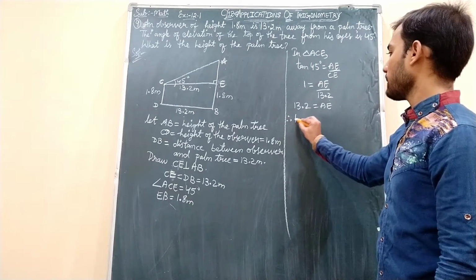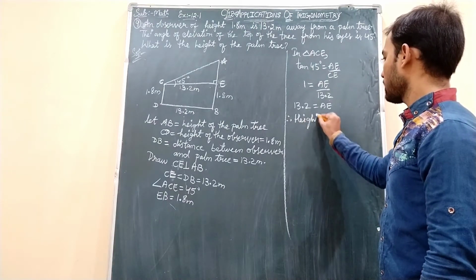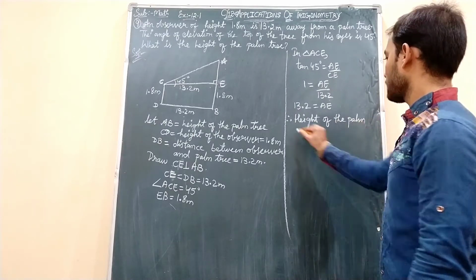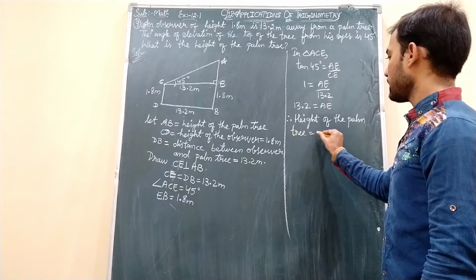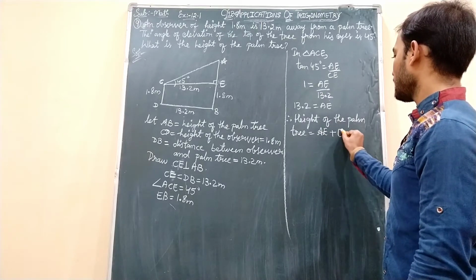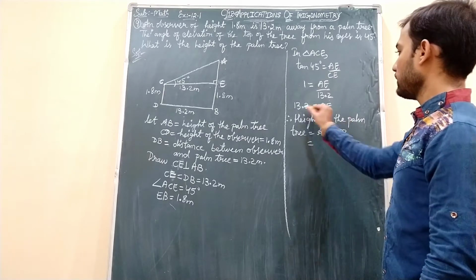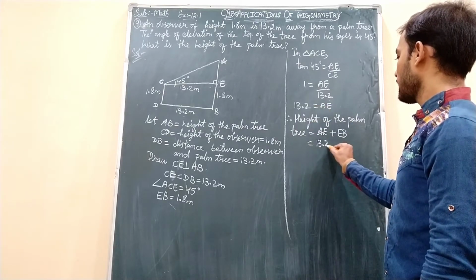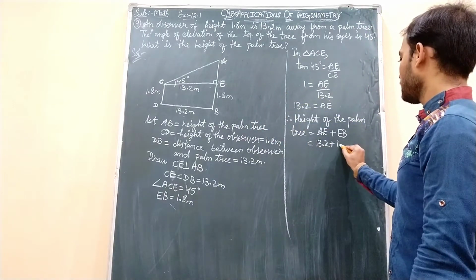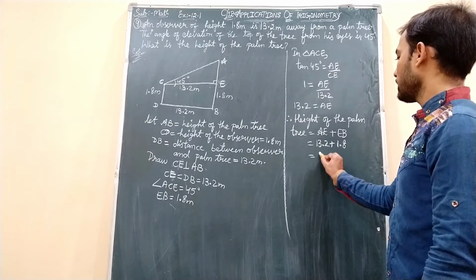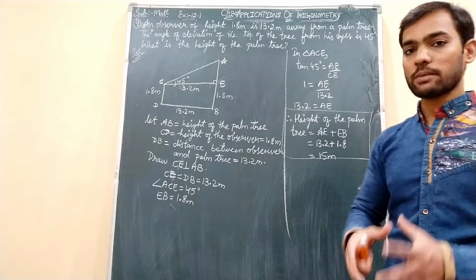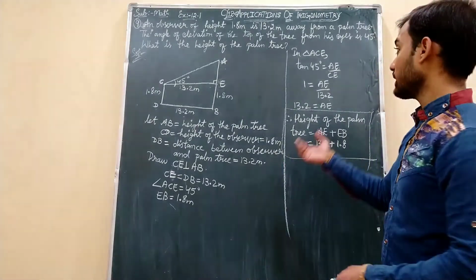At last, therefore, the height of the palm tree is nothing but the addition of the first part AE plus EB, students. So AE we got here as 13.2 plus EB was 1.8 meters. So when you add them both, you will get 15 meters. Okay students, so the actual height of the palm tree is 15 meters, and don't get confused over here.